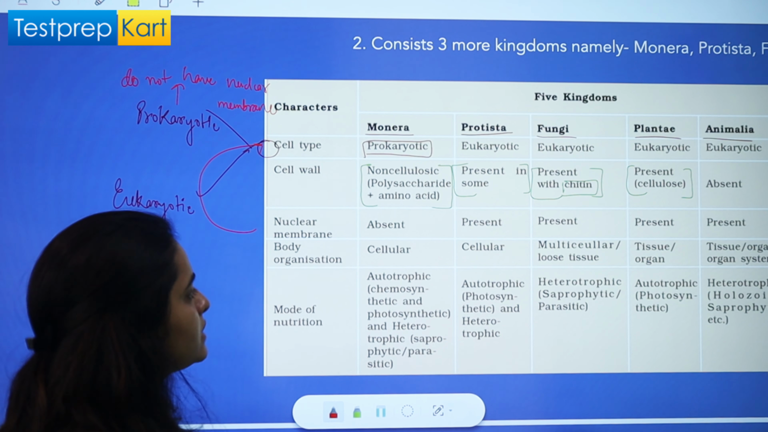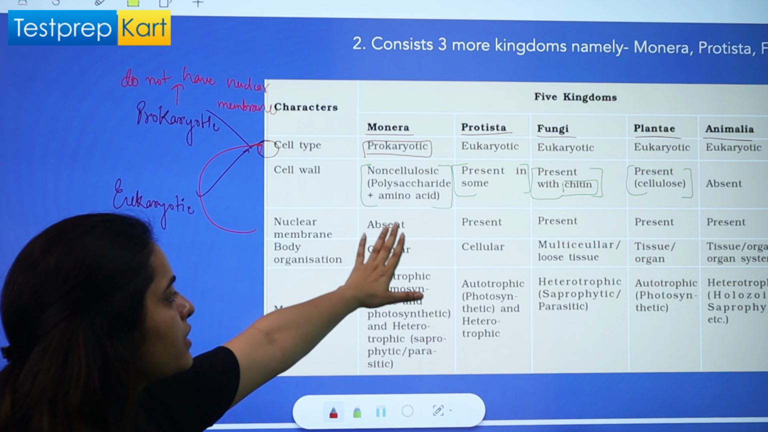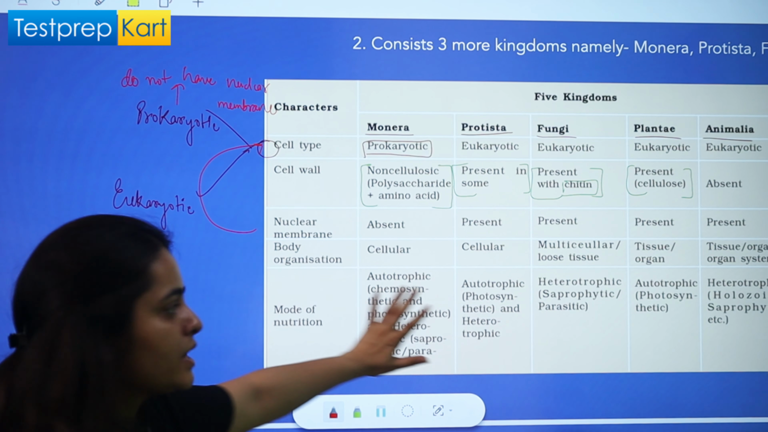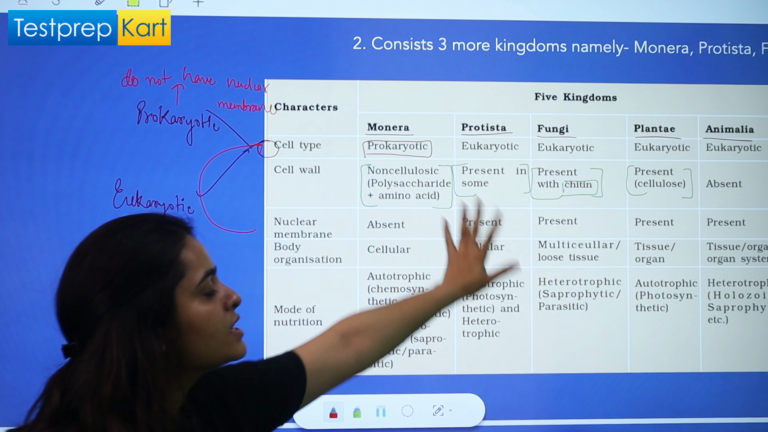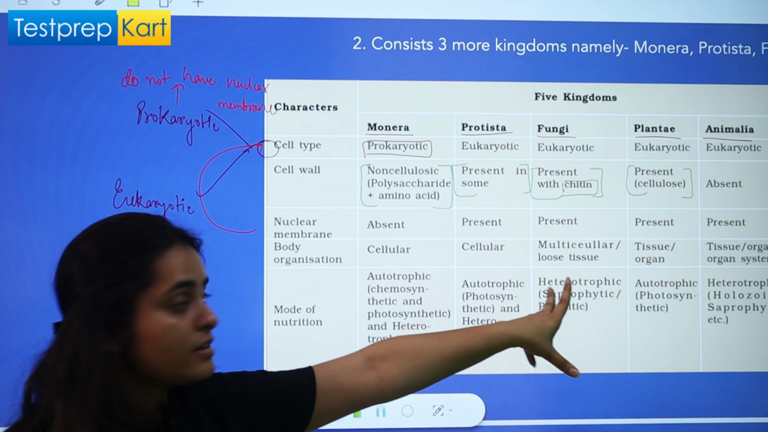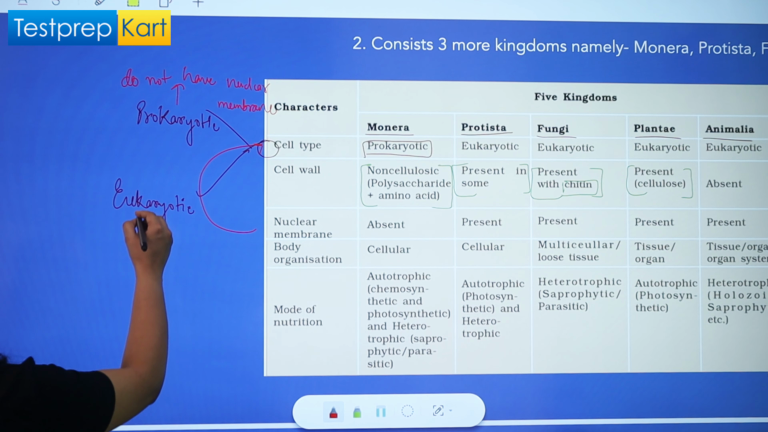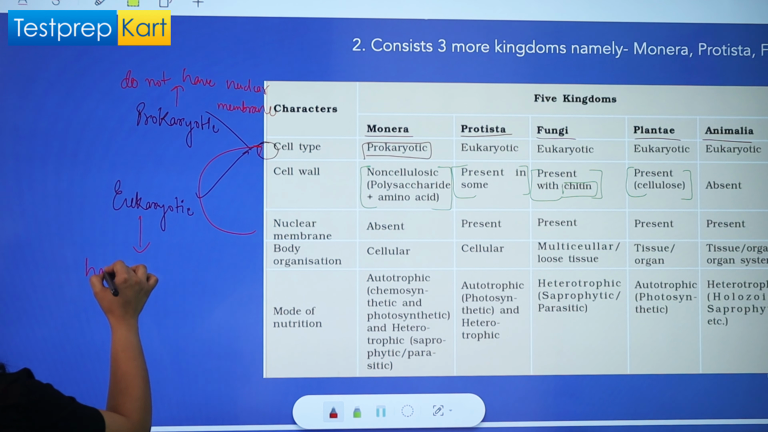It's related, right? So only kingdom Monera is there in which the prokaryotic type of cell is present. So the nuclear membrane will be absent in them, and the rest of the kingdoms will have a nuclear membrane, because the cell type in the next four kingdoms is eukaryotic, and eukaryotic cells have a nuclear membrane.